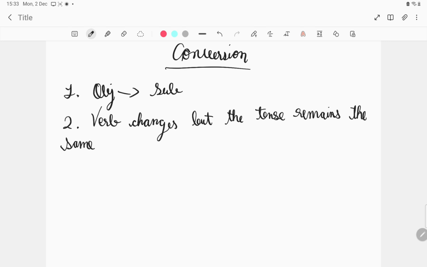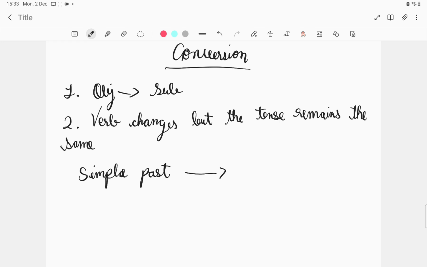For example, let us write a whole table. We have some verbs, we have some tenses. For example, in active voice, simple past, simple past changes into what? Suppose, it depends upon the verb, upon the subject.